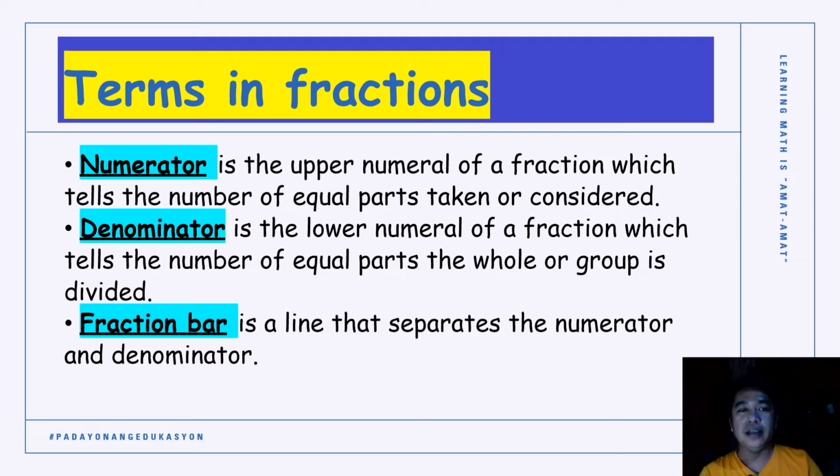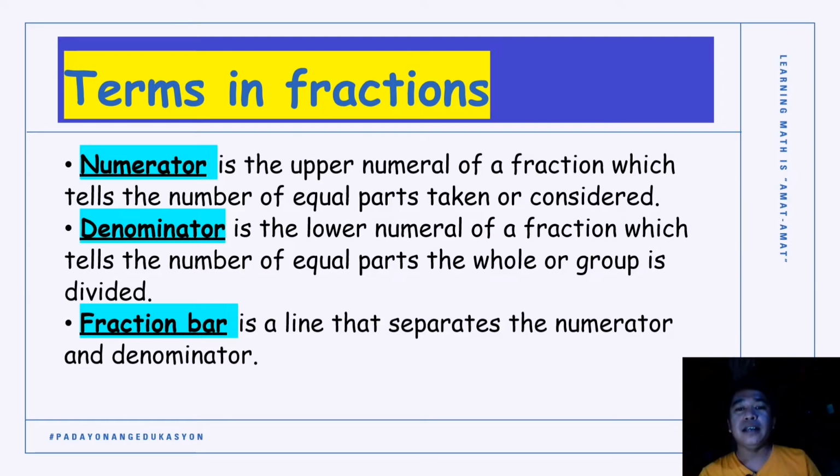We took, or considered, one part, which we shaded green. So that is our numerator. We define numerator as the upper numeral of a fraction which tells the number of equal parts taken or considered. So you took it or considered it. In our example a while ago, 1 is our numerator.